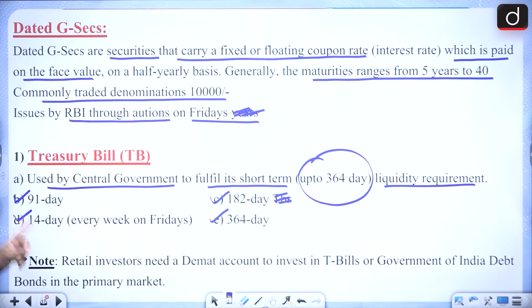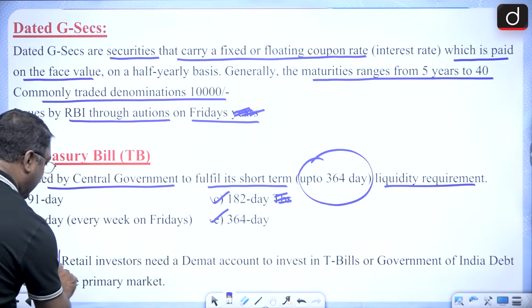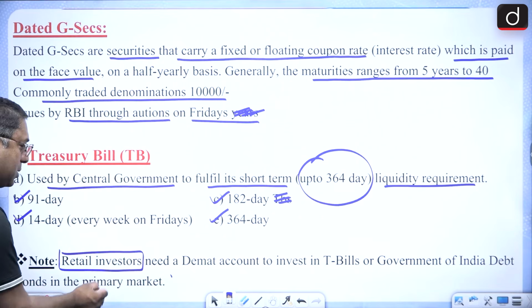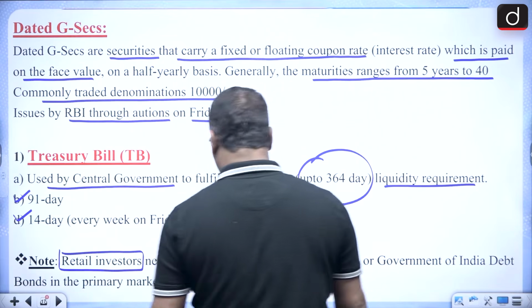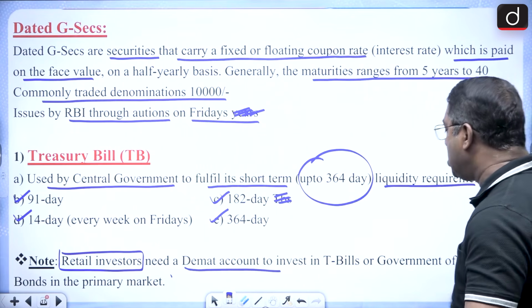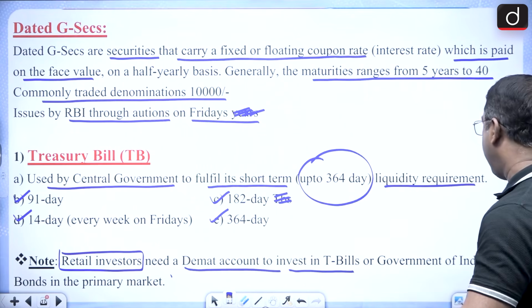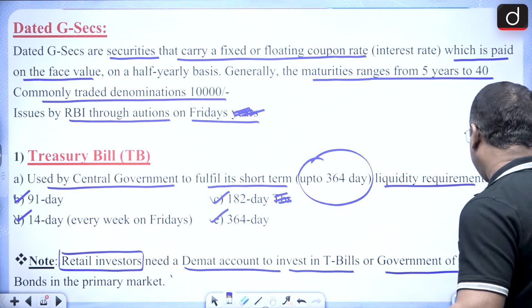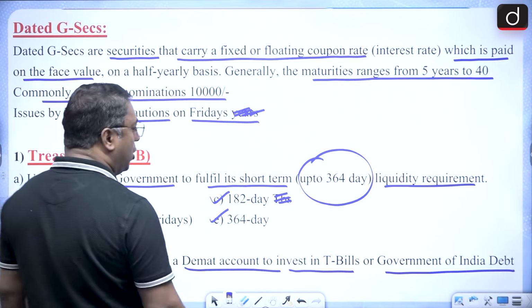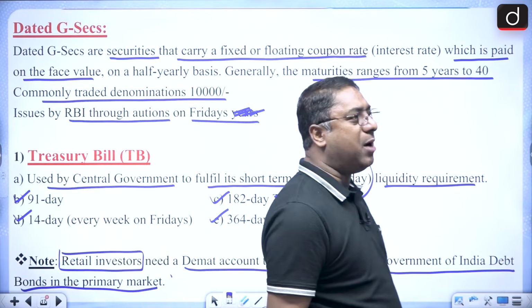And please remember, this is very important for your prelims. If there is a retail investor, then the retail investor has to open a demat account so as to invest in treasury bills or Government of India debt bonds in the primary market.